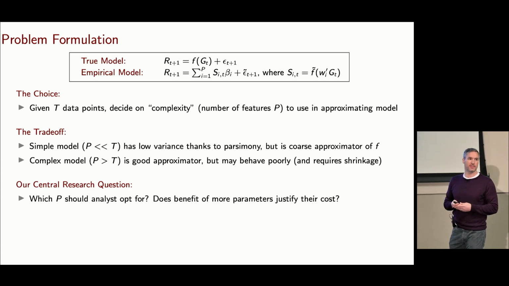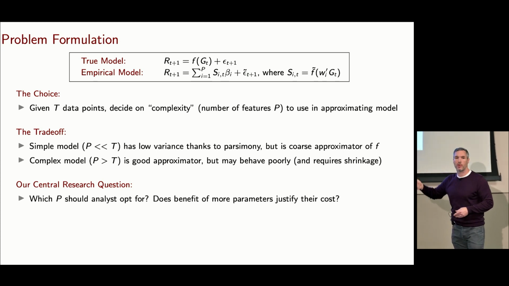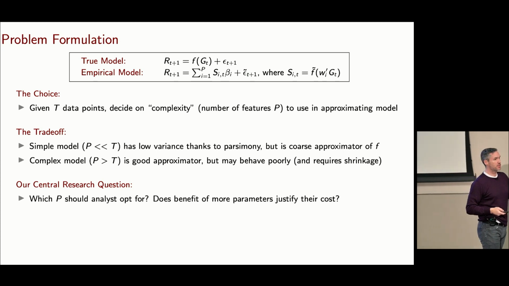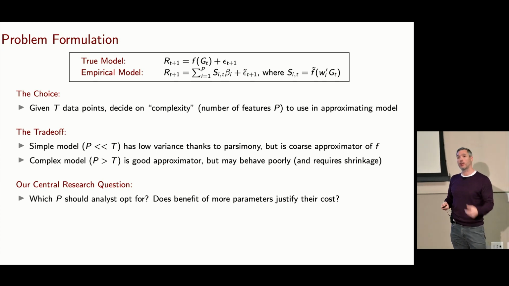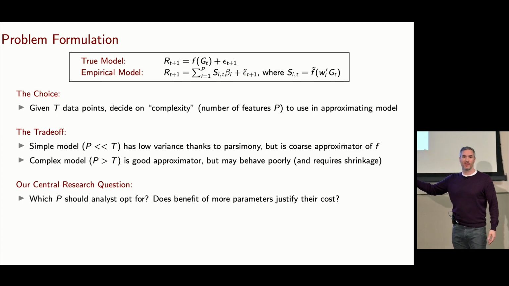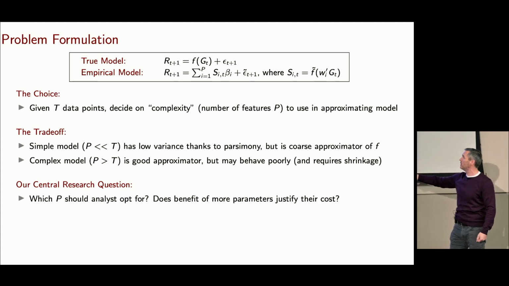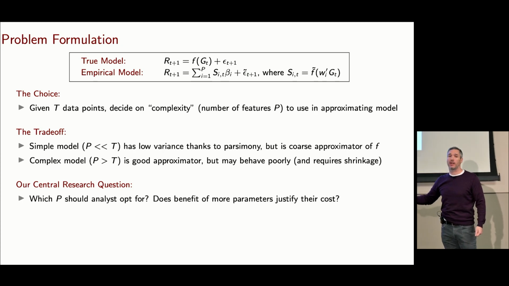But it's costly to do this. If I only use a small amount of p, I'm going to end up with a coarse approximator of f. I'm going to have model misspecification. I could go the other way, though. I could use lots and lots of parameters. I can make my approximation extremely rich, make p very, very large. This will give me a good approximator.